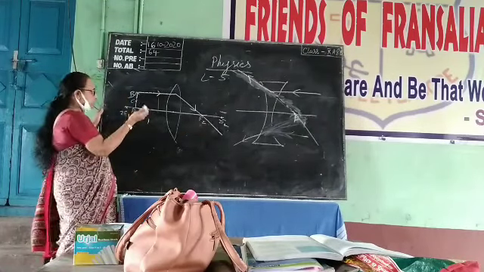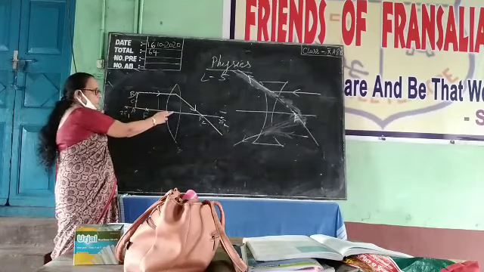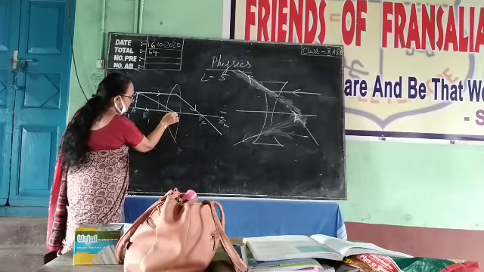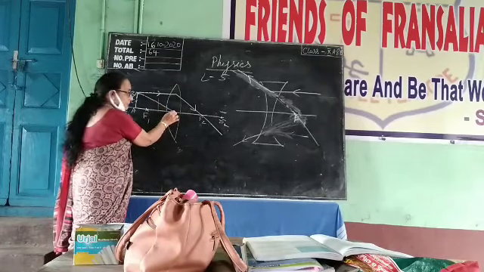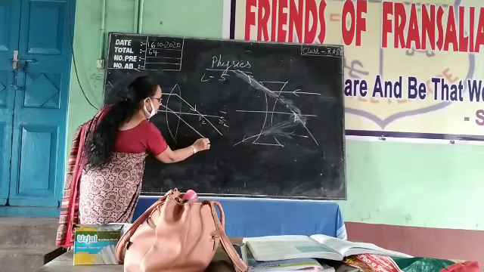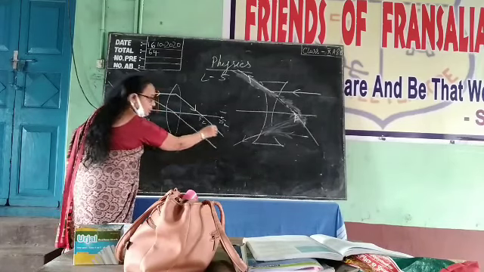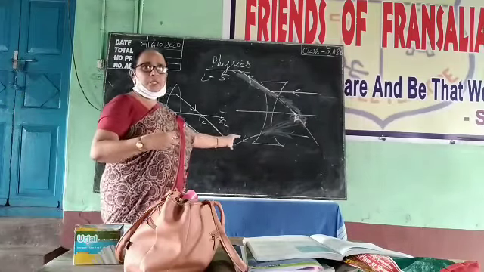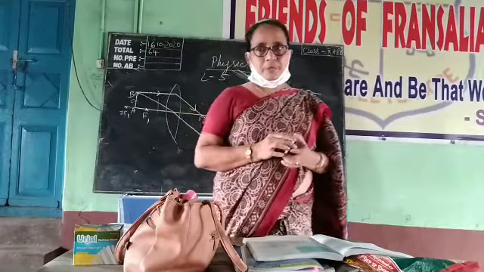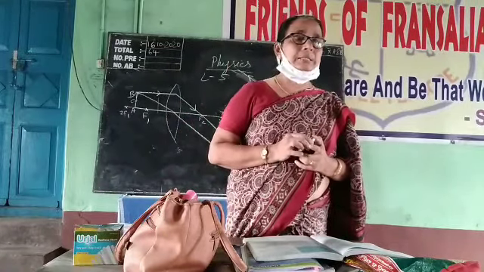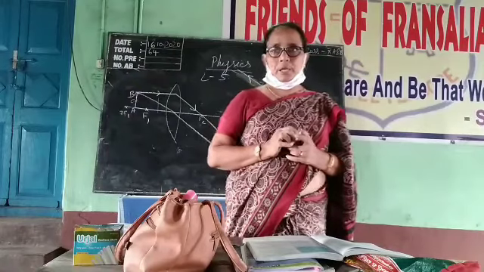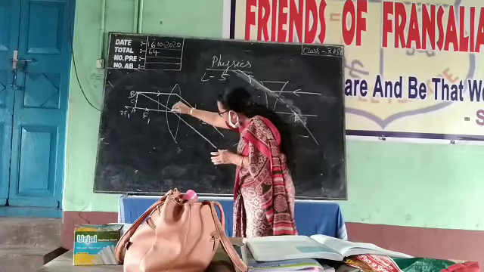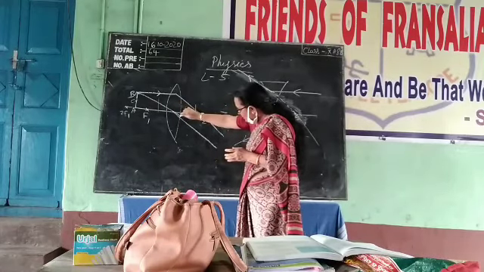Now the second one, which one do you want to do? Passing through the optical center. What will be the refraction? Without any deviation. Because I did not use the scale, it is not straight here. When we produce this side a little more, we will get the image point, the image of B. We can mark it as B1. I did not use the scale, that's why it is not straight now. From here I can make it.